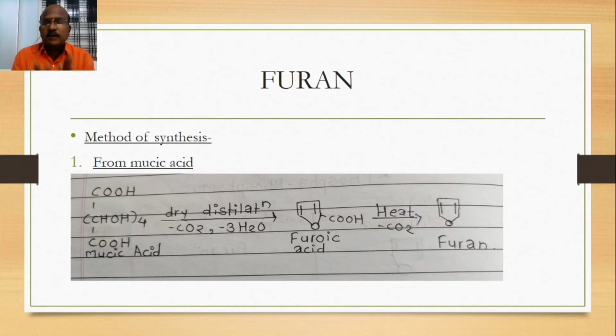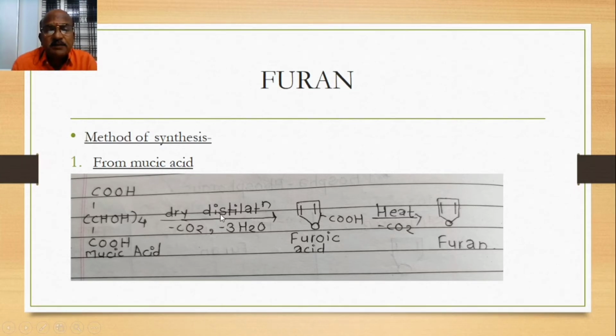Simply keep in your mind two COOH groups and CHOH group four times. This is the structure of mucic acid, and this mucic acid undergoes dry distillation.